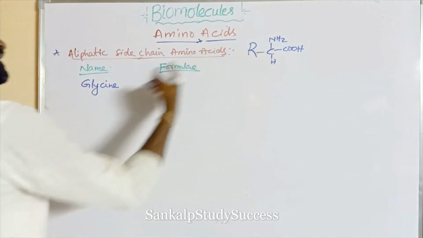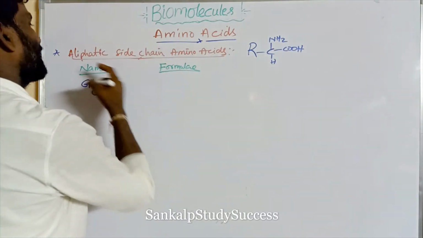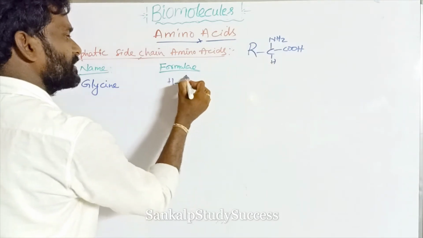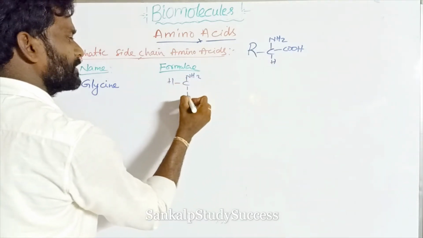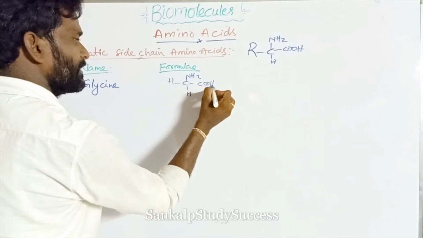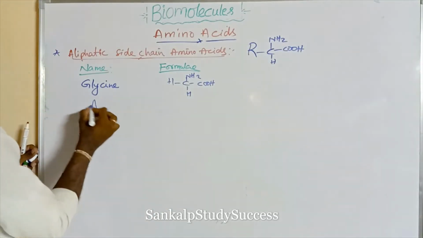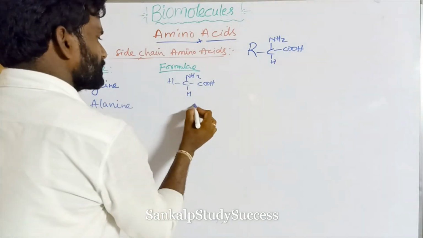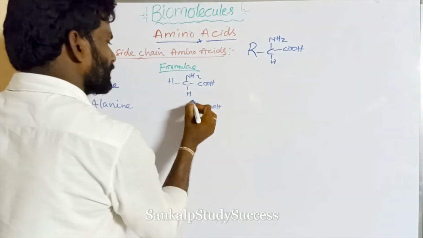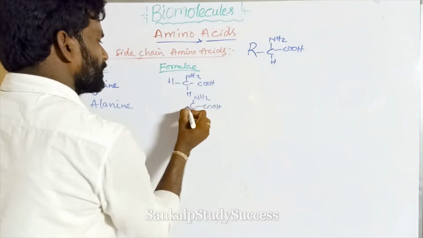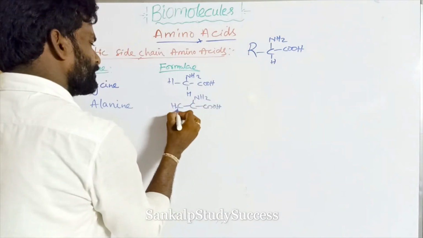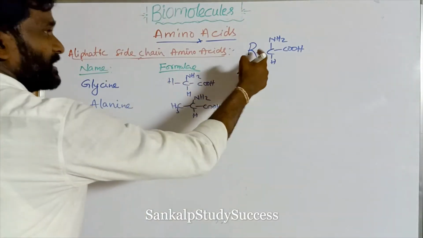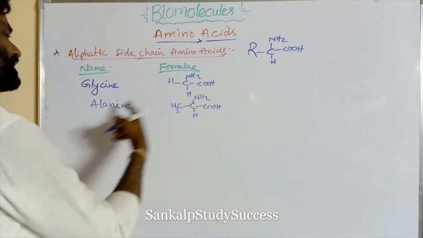If R is taken as H, that is glycine: H-CH(NH2)-COOH. Alanine: CH3 in place of R, that is alanine.